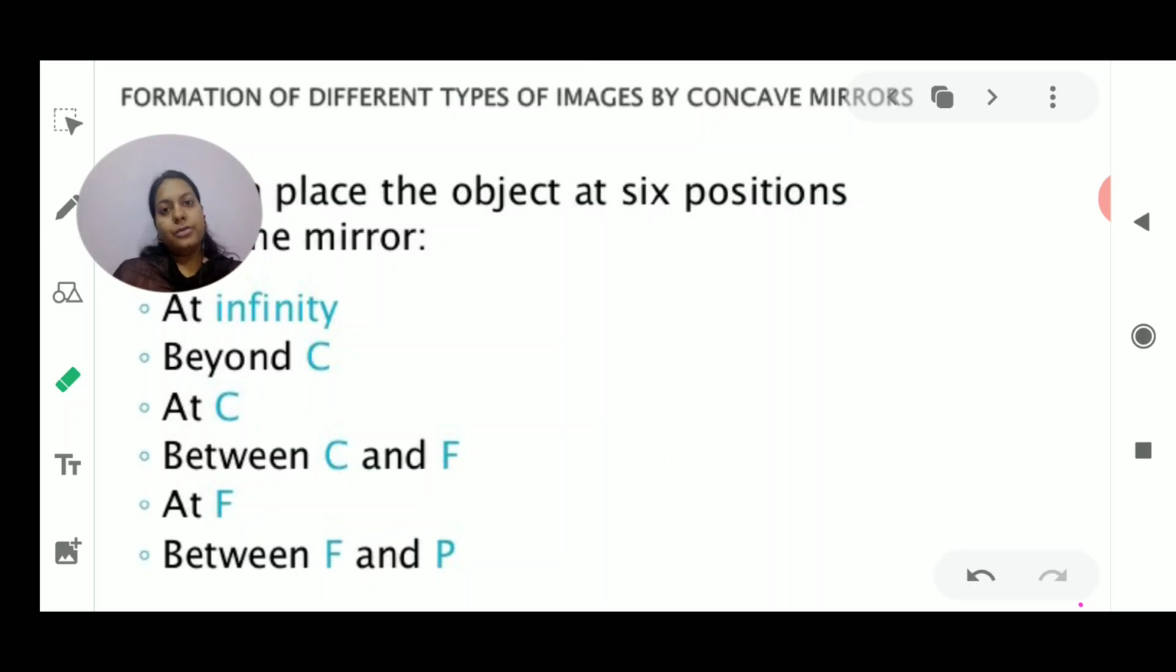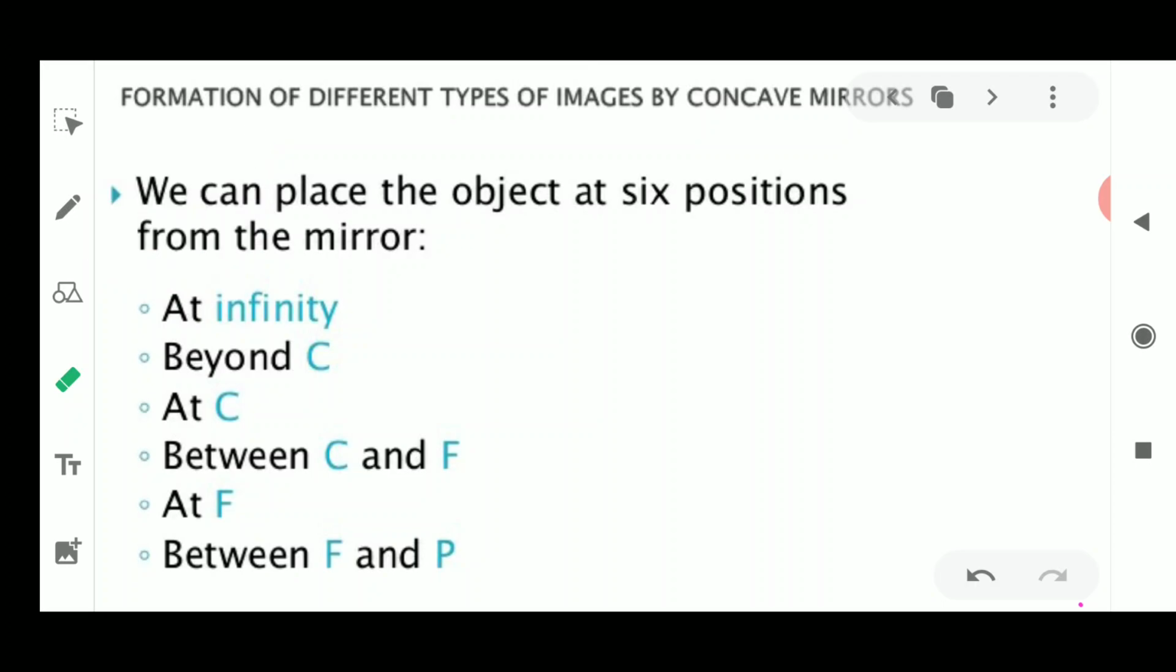So with these four rules we are going to draw the ray diagrams when the objects are placed at these 6 positions, which are written on the slide. We are going to discuss the ray diagrams on the concave mirror for the various positions of the object. So let us discuss the first ray diagram. First I am going to describe the various positions, and then we go on to the ray diagrams.